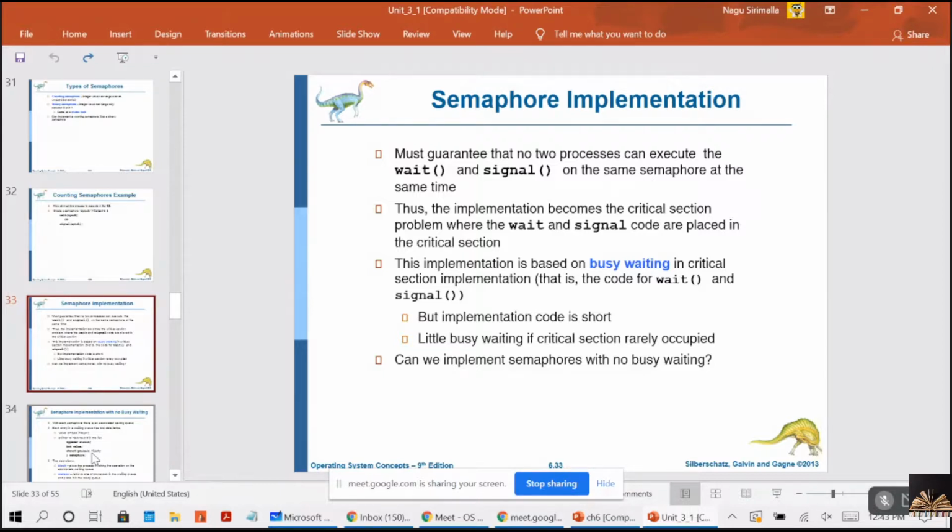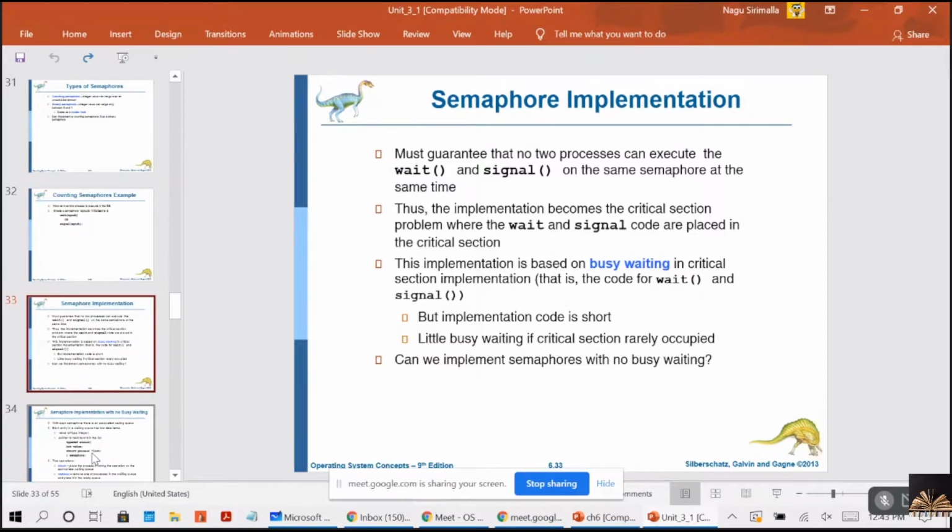That means it must wait. However, rather than engaging in busy waiting, the process can block itself.